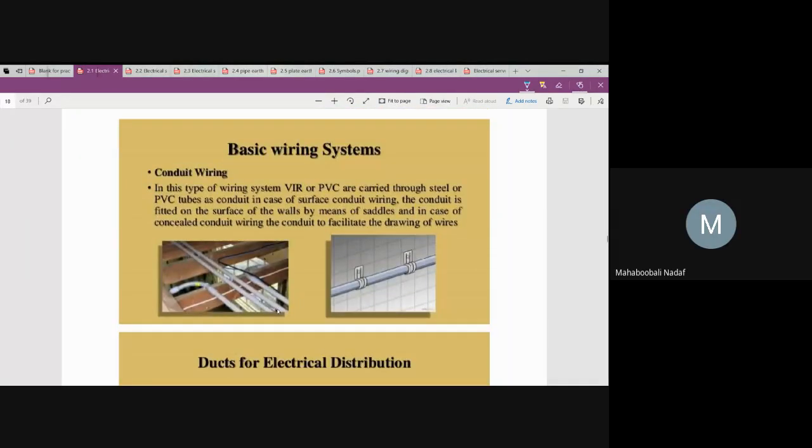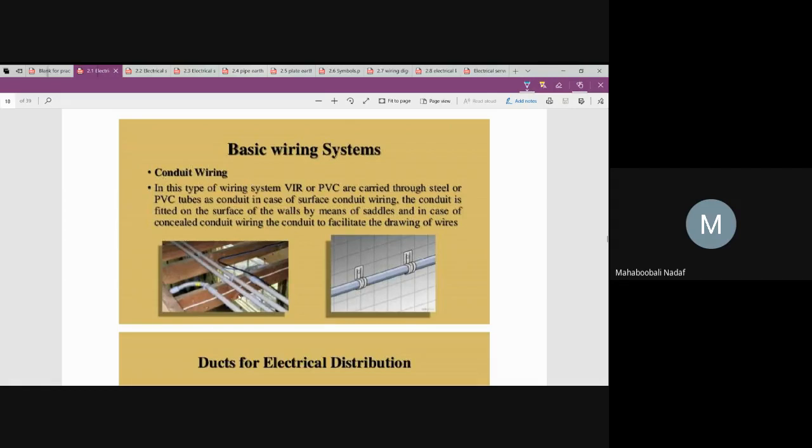The last one, nowadays everyone is using conduit wiring. Conduit wiring is nothing but, during the construction itself, hollow pipes are laid or inserted. Afterward, the wires will be drawn or cables will be run. This type of system we call a conduit wiring system.